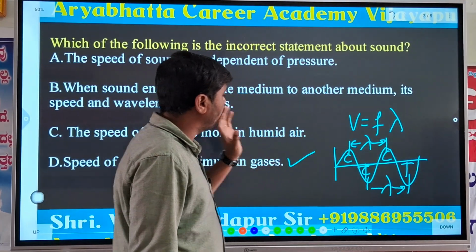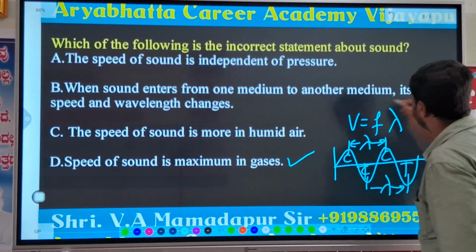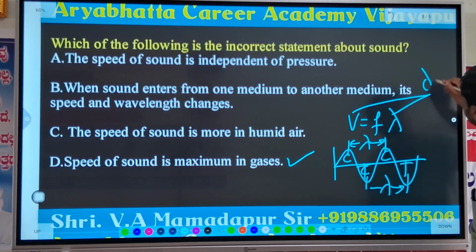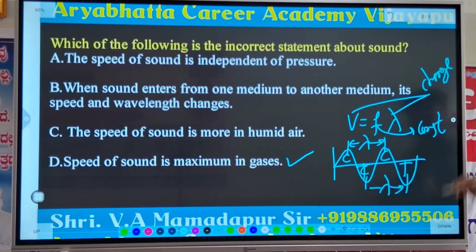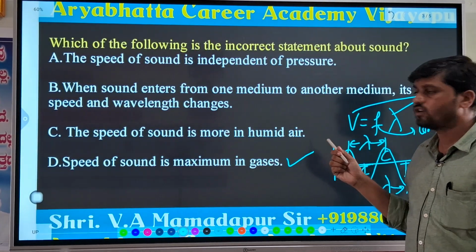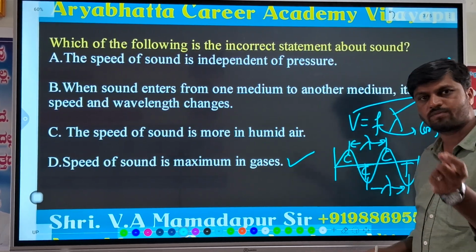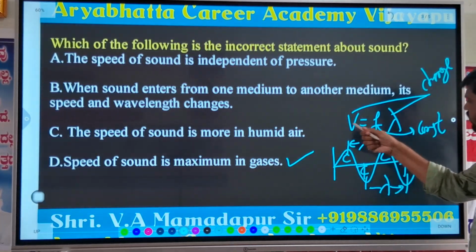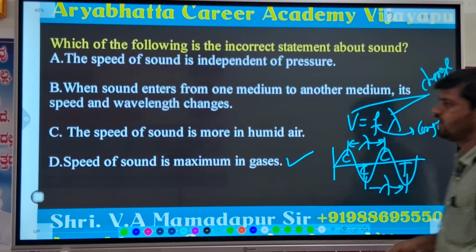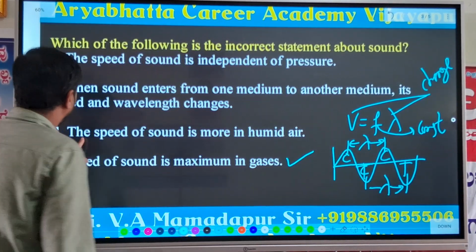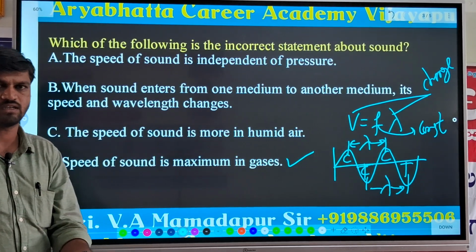So when sound enters from one medium to another medium, its velocity and wavelength change, but frequency remains constant. It is not only pertaining to sound waves, it is also pertaining to light. When light travels from one medium to another medium, its velocity and wavelength change, but frequency is constant, the same as sound. Then B is right. Then C: the speed of sound is more in humid air. Yes, it is also a right answer.